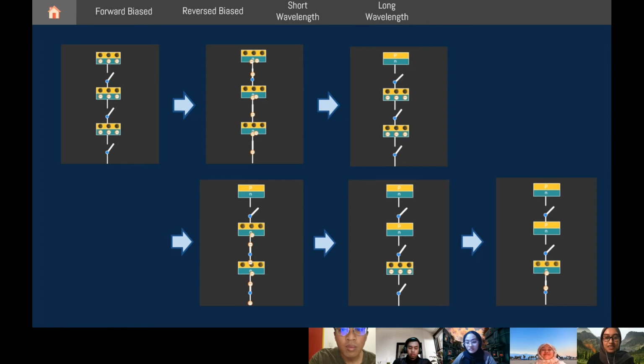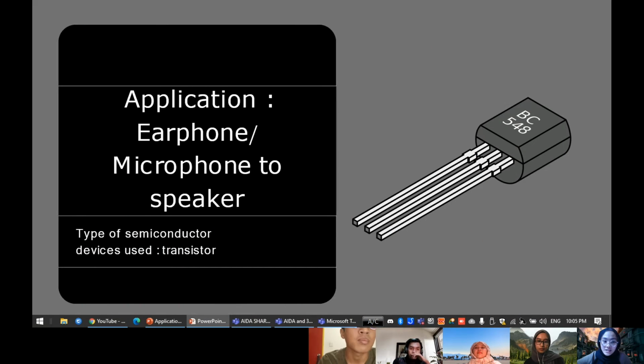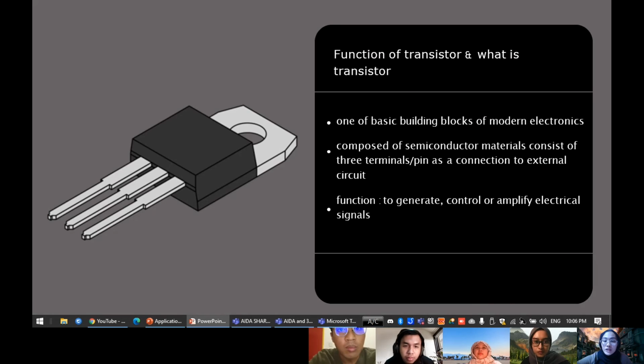So when the charge is transferred to the edge of the CCD, this is the place where the charge will be converted into an electrical signal. As for the second application, we have the earphone or microphone to speaker application, where the type of semiconductor device being used is the transistor. As you can see in the picture right here, there are 3 terminals or pins connected to the transistor. And the number BC548 is an example of the format of a transistor followed by the serial number. So what is a transistor?